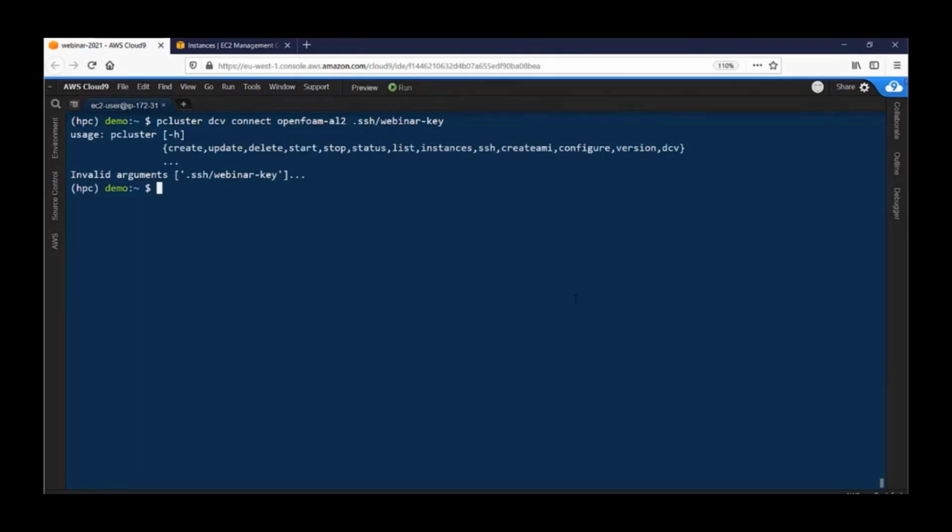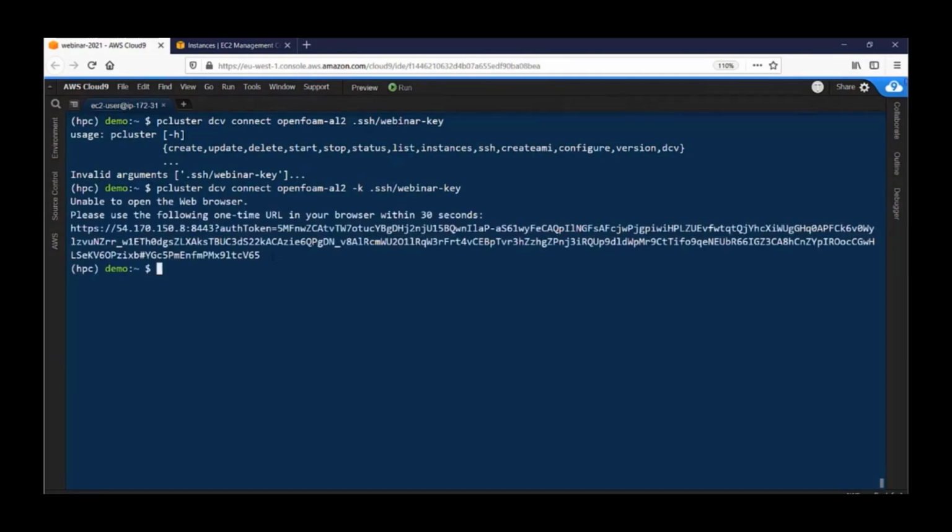Okay, so now let's see what you can do in order to visualize the results. We can come back to the ParallelCluster command line, and we can use the DCV connect command. Once again, you have to specify the cluster that you want to connect to. So this is my OpenFOAM cluster, and you also have to specify the SSH key that you want to use to connect. You have to specify the -key flag.